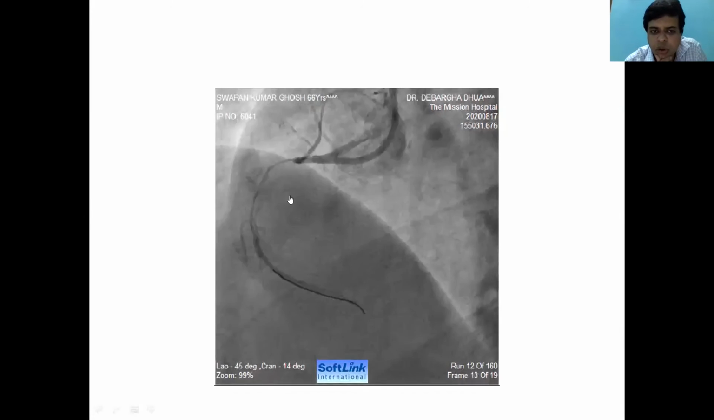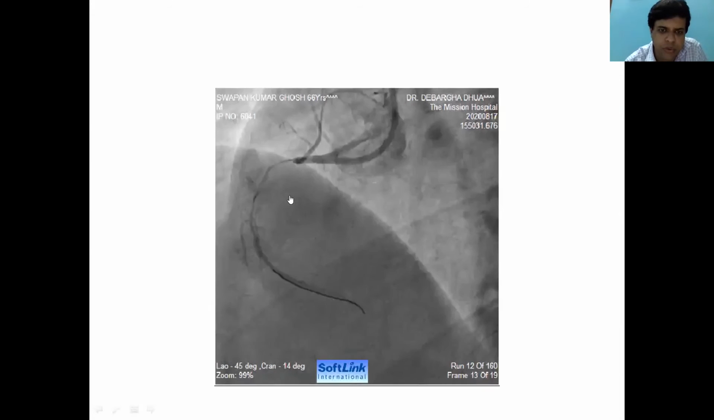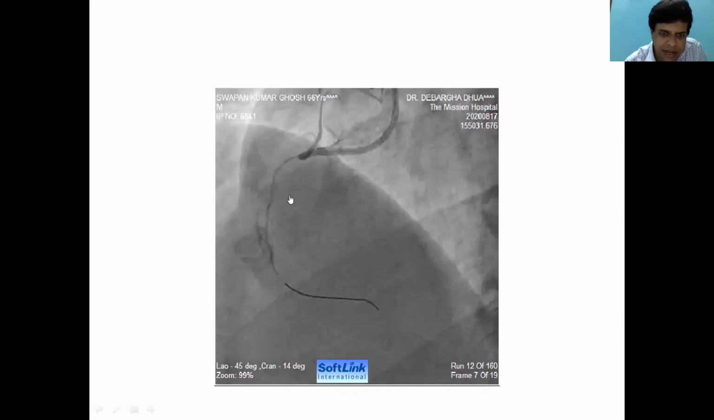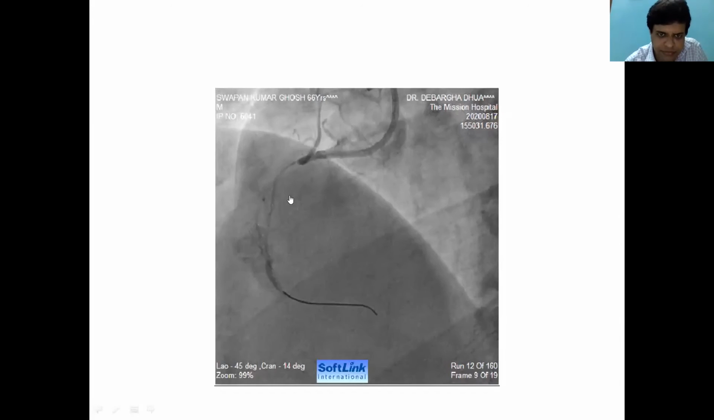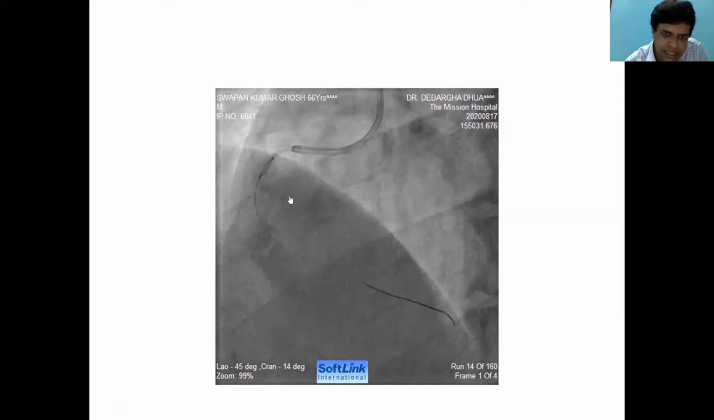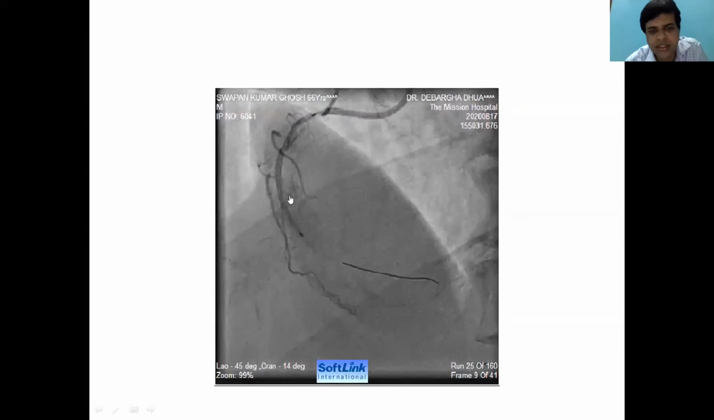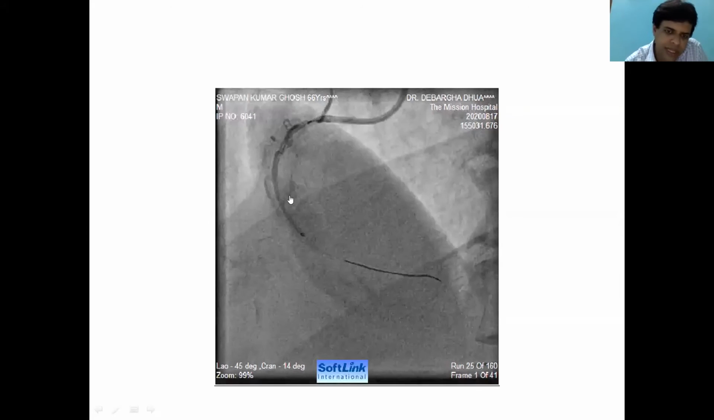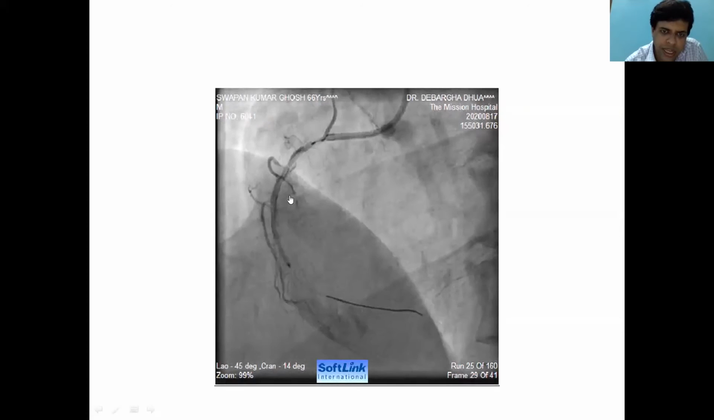So we were able to cross it with the help of a Fine Cross and Runthrough Intermediate wire. Then we exchanged this Runthrough Intermediate wire with a regular Runthrough Floppy wire in the distal RCA. Then we gave some serial pre-dilatation in the mid and proximal part of the RCA. And we put a stent, which was something like 2.75 into 40.